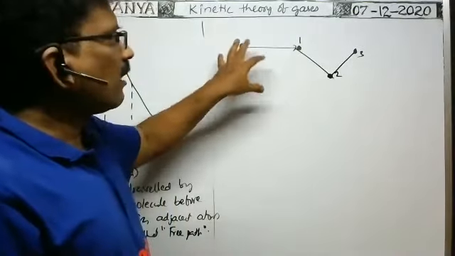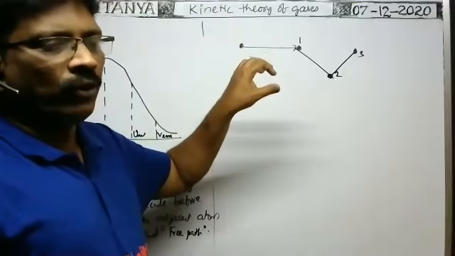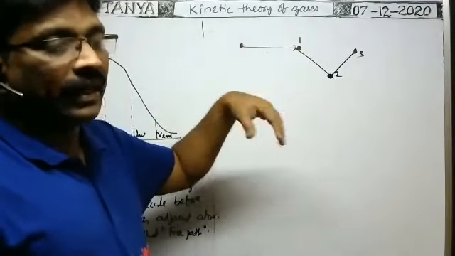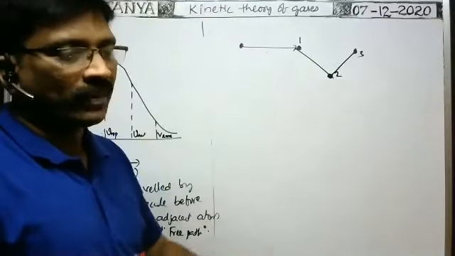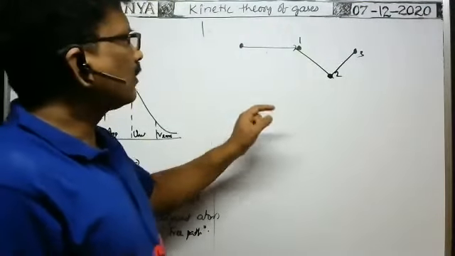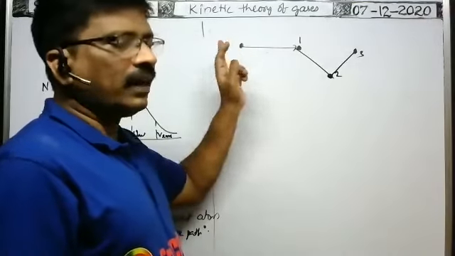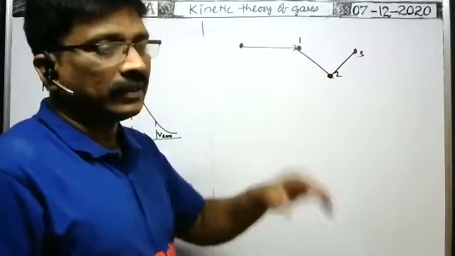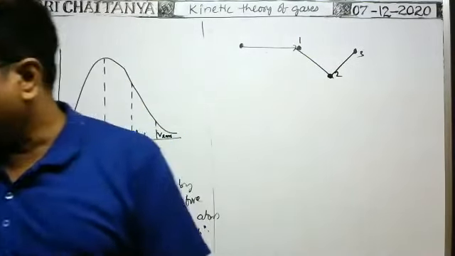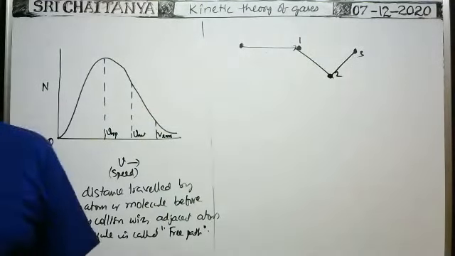So the distance traveled by the same atom or molecule before it makes collision with the adjacent atom or molecule in its path is different for different collisions. That's why the mean distance traveled by any molecule or atom before it makes collision with another atom or molecule in its path is called the mean free path. It is very, very important from the IB point of view also.